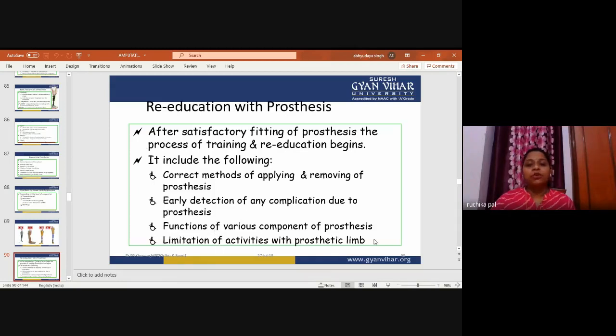Function of various components of the prosthesis. There are different components of the prosthesis applied, so we will check whether the various components of the prosthesis are performing their functions very well or not. Limitation of activities with the prosthetic limb: it occurs because there is a lot of limitation in this amputation condition. So this can be done otherwise in different ways.